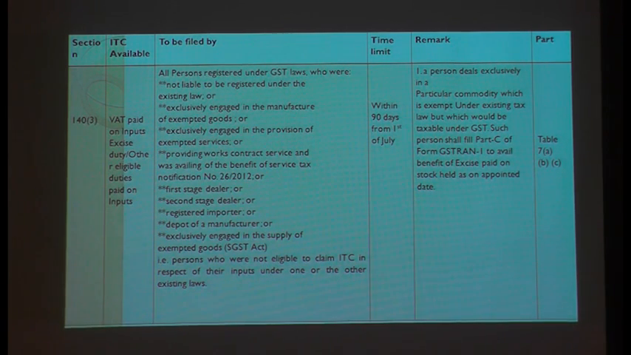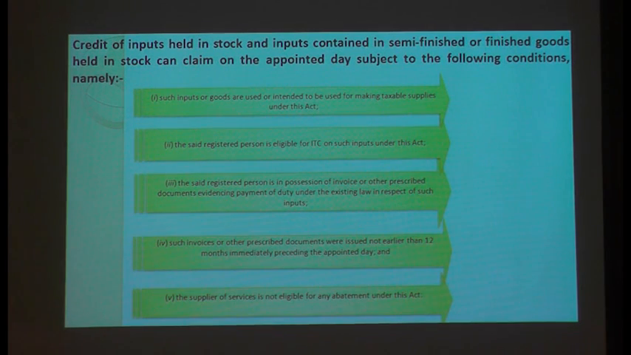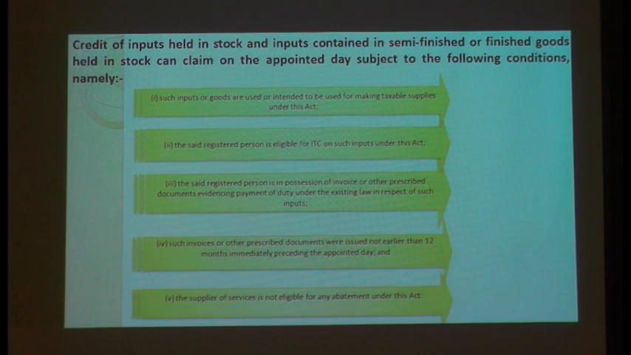That is the first scenario. Second scenario is first stage dealer, second stage dealer, or works contractor. If a works contractor was restricted on inputs, they can still enjoy the credit on inputs. Yes, but what is the condition for that? The condition is that such goods should be used for making taxable supplies.